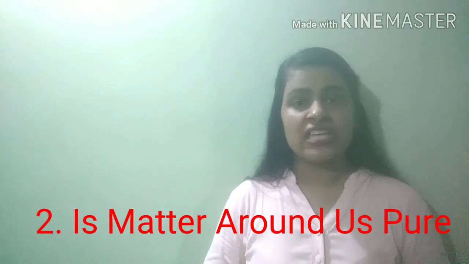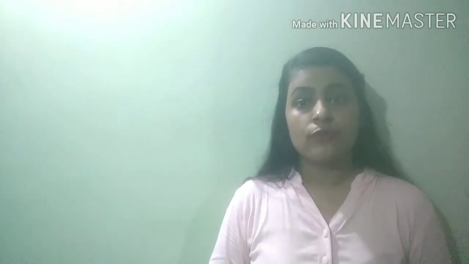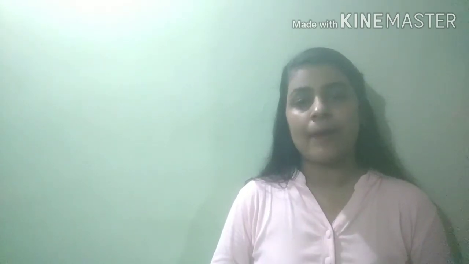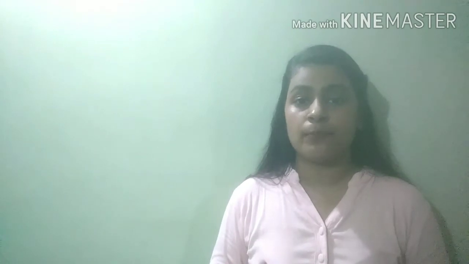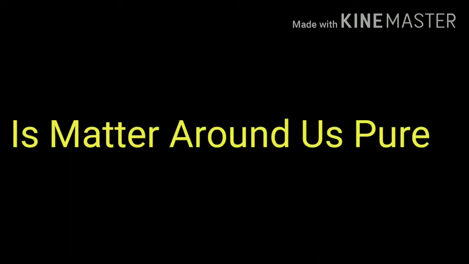The name of this chapter is Matter Around Us Pure. We see many things around us. We call them matter, which we have already discussed in the first chapter. In this chapter we will see whether they are pure or impure, what we mean by a pure substance, and what we mean by an impure substance.